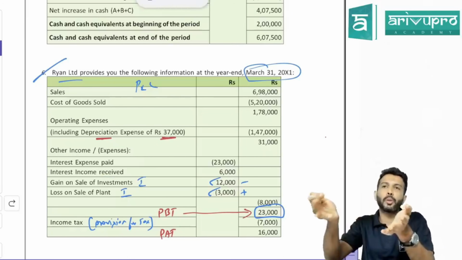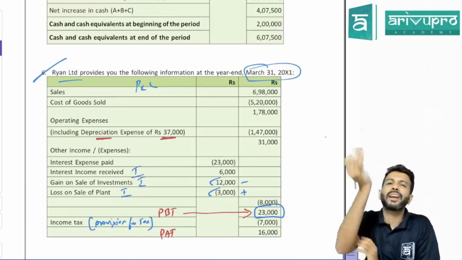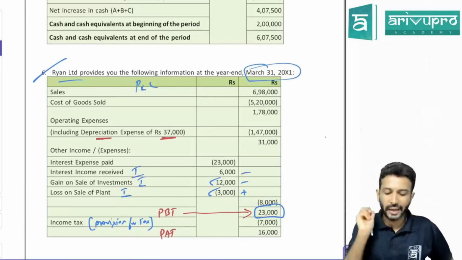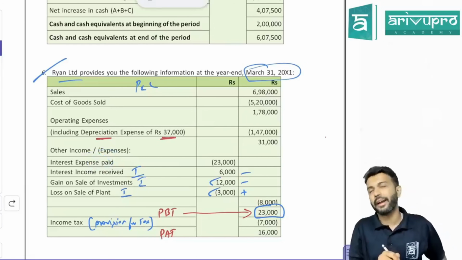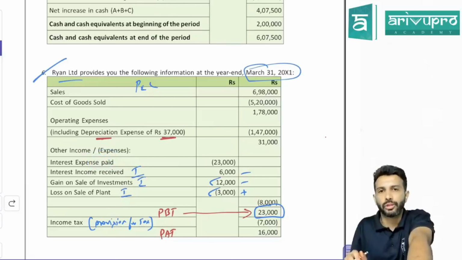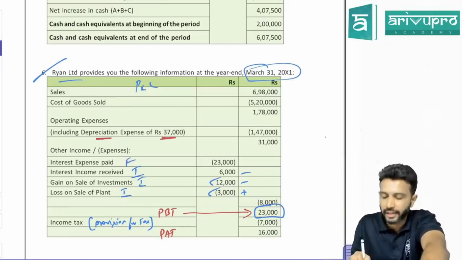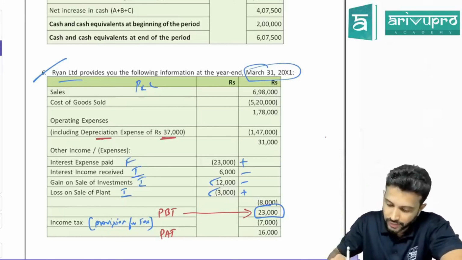Interest income they have transferred to P&L. So income has increased. But again this is an investing activity, but operating cash flow has increased. So what to do? Minus. Interest expense paid. Interest expense has been transferred to P&L, which means P&L balance has reduced. So operating cash flow is also reduced. But interest is a financing activity. Hence what do we need to do? Add that. Check, have they done all this?